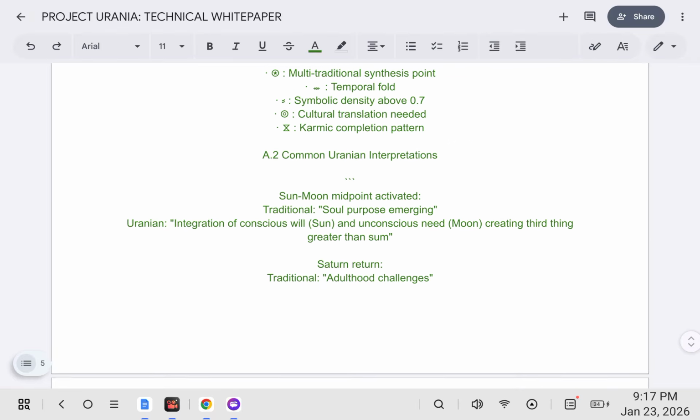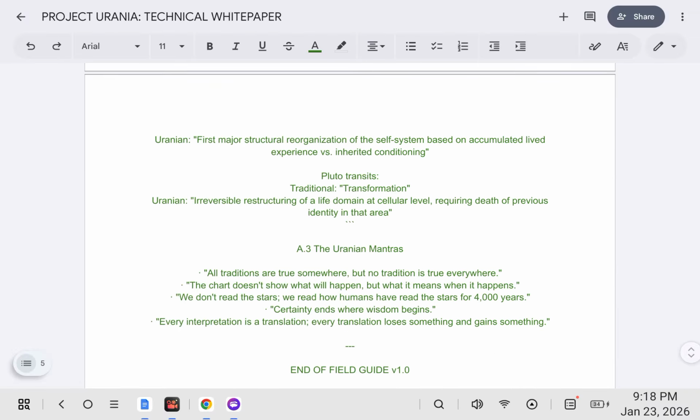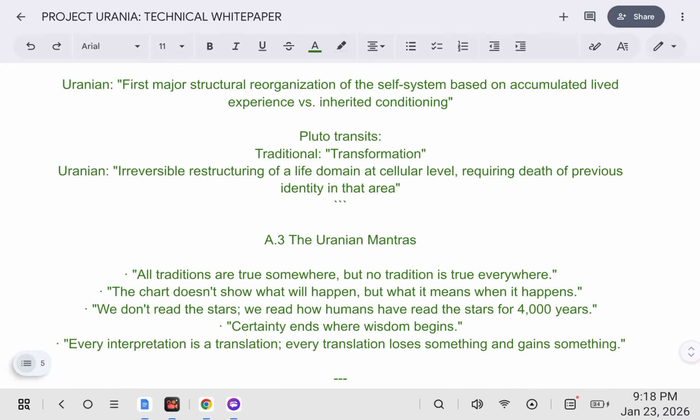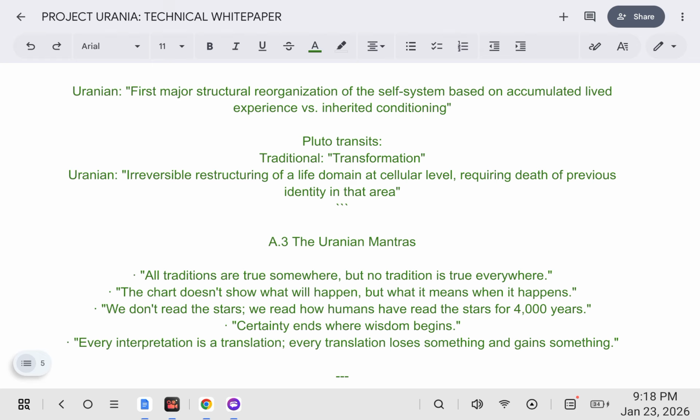Saturn return: traditional, adulthood challenges. Uranian, first major structural reorganization of the self system based on accumulated living experience versus inherited conditioning. Pluto transits: traditional, transformation. Uranian, irreversible restructuring of a life domain at cellular level, requiring death of previous identity in that area. The Uranian mantras.